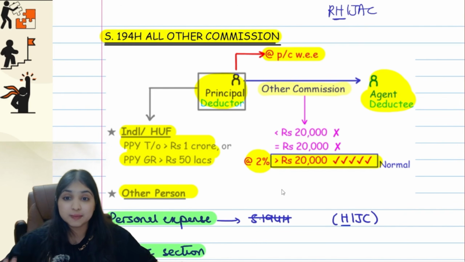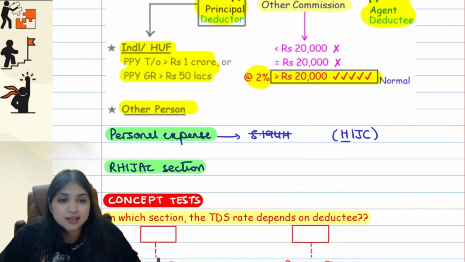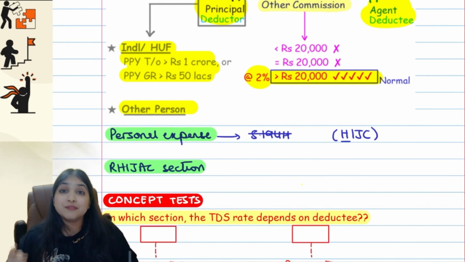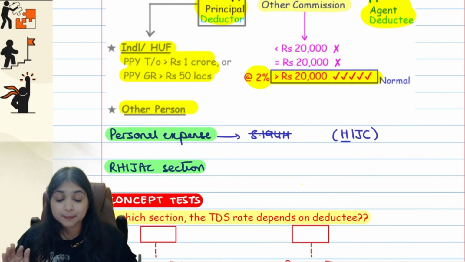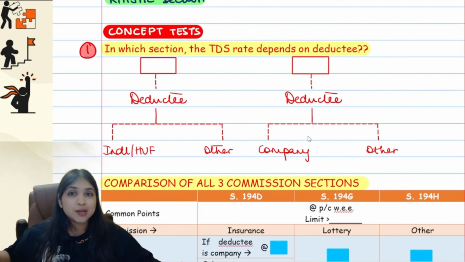Okay, now listen to me. In 4 sections I told you, it should not be a personal transaction, guys. 194H, even this is in these 4 sections. So over here, it should not be a personal expense. If it is a personal expense, 194H will not apply. And I already told you it's an R hijack section. Okay guys, now look at my concept test questions.